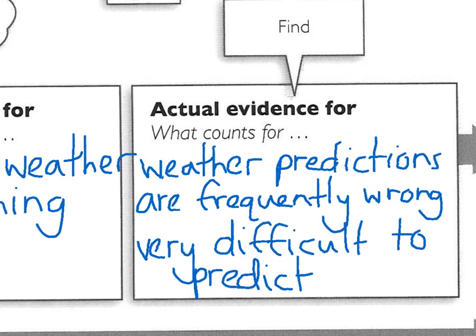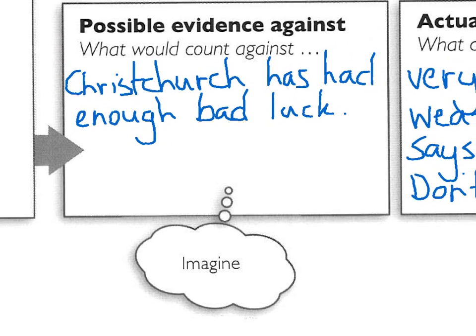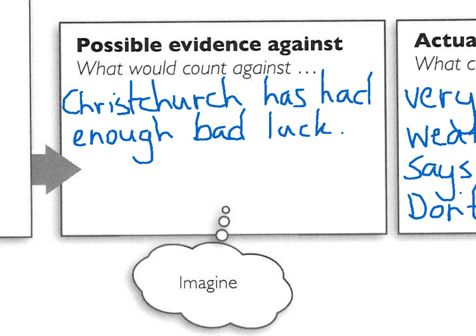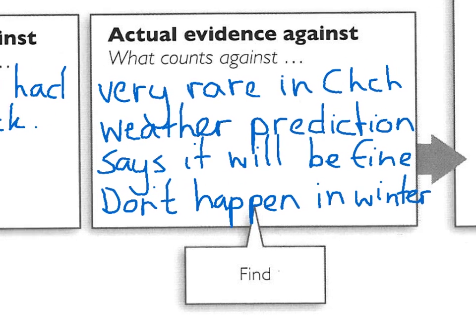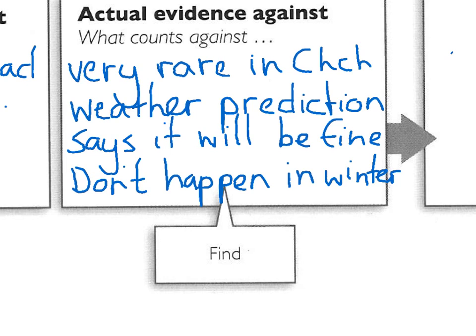We're now going to flip over and imagine some evidence that would be against it happening. So again, imagining the evidence that's actually not there, but we're imagining there would be. I've put down here Christchurch has had enough bad luck already with earthquakes. Actual evidence against it, they are extremely rare in Christchurch. The actual weather prediction, even though it's right 75% of the time, says that the weather's going to be fine, and they don't generally happen in winter. In other places around the world, they happen during the summer months.